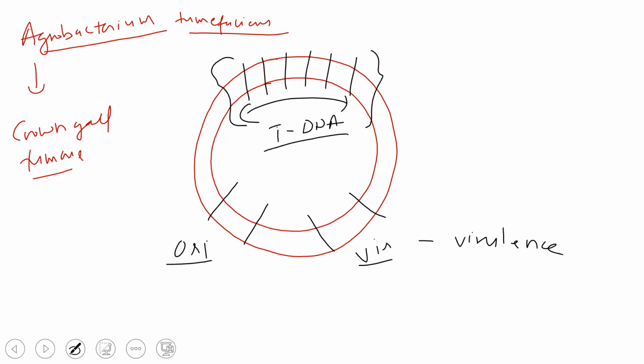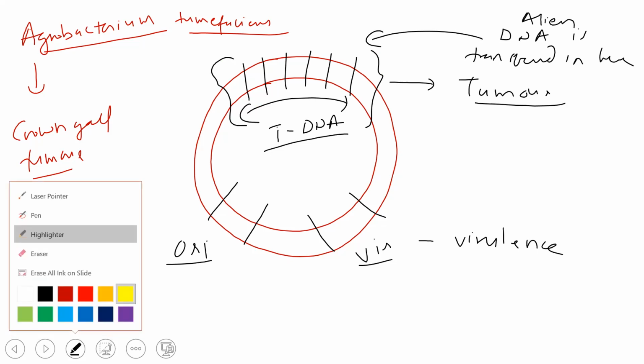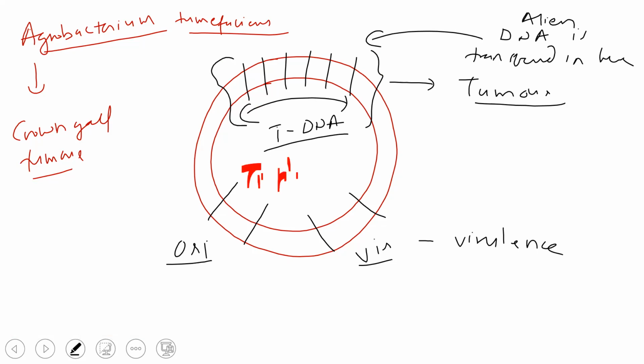This site is normally responsible for causing tumor. So our desired DNA or alien DNA is transferred into this region. And this plasmid is what we refer to as the Ti plasmid. It is obtained from this bacteria.